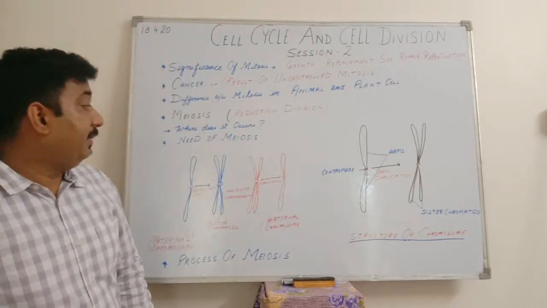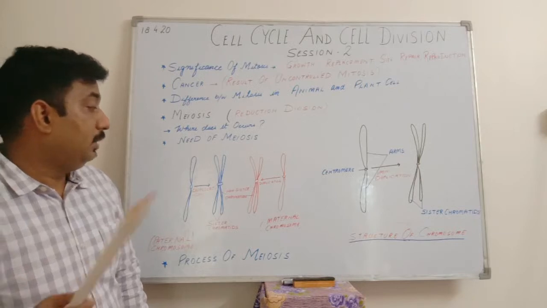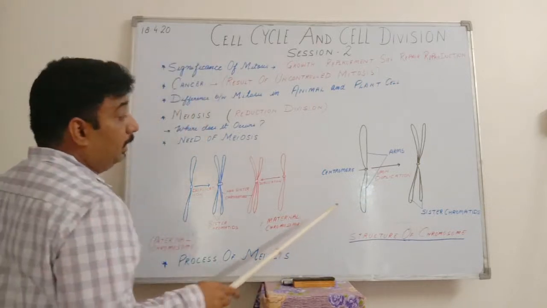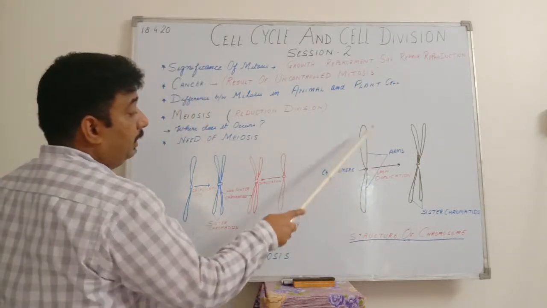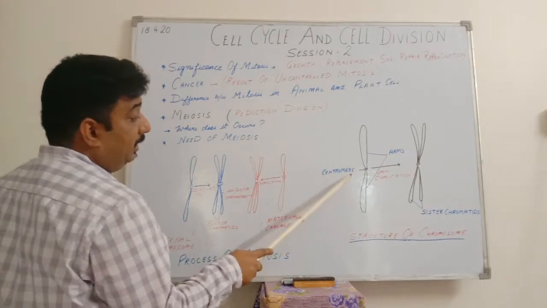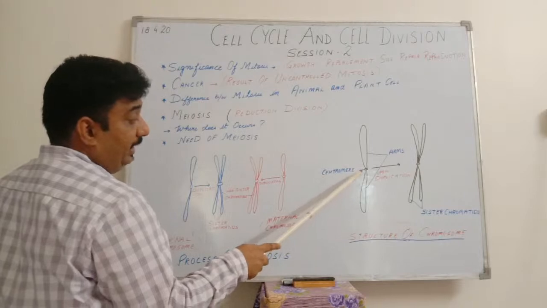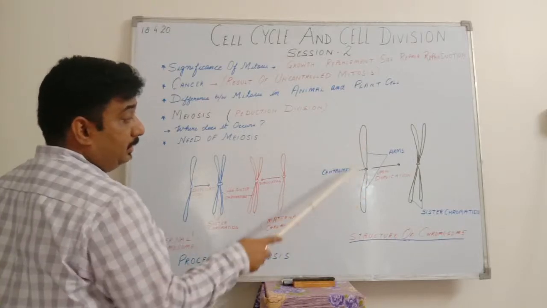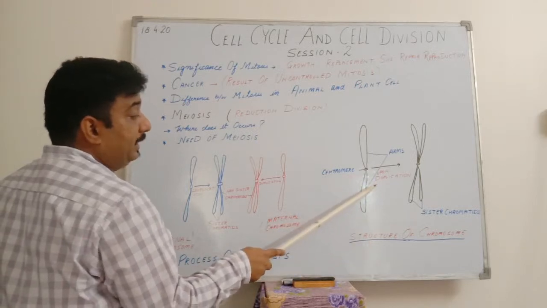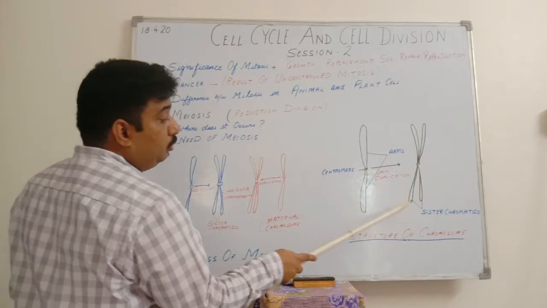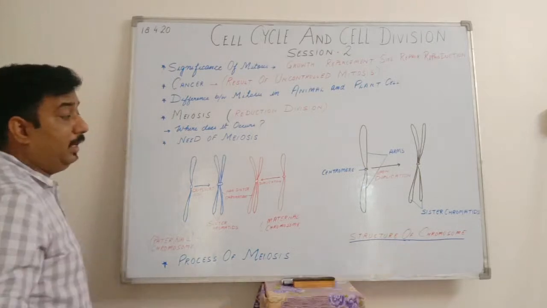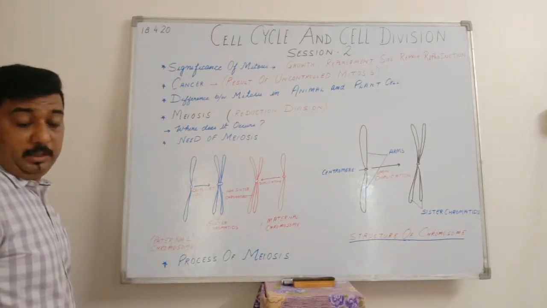Now, if we see the structure of a chromosome, which is given here, this is a single chromosome which has a centromere, which is the point of attachment, and 2 arms. These are the arms of the chromosome. This is the structure of the chromosome. Upon its duplication, what will form? It forms 2 sister chromatids. 2 sister chromatids are also attached to the centromere itself. What happens during gamete formation?